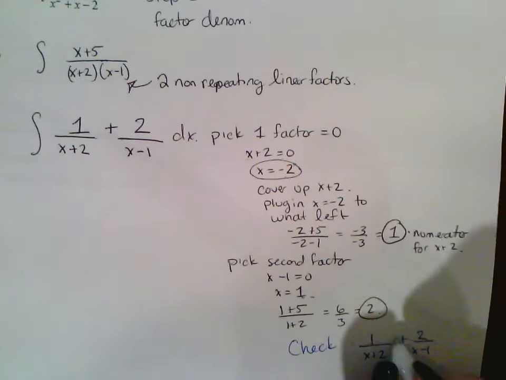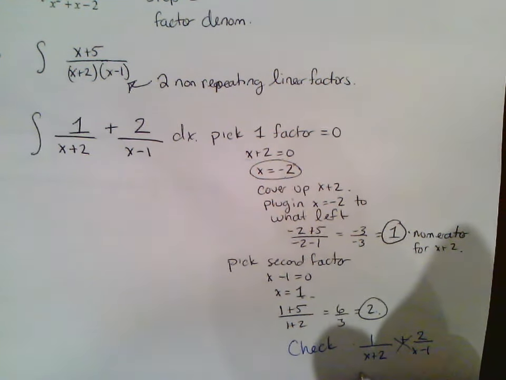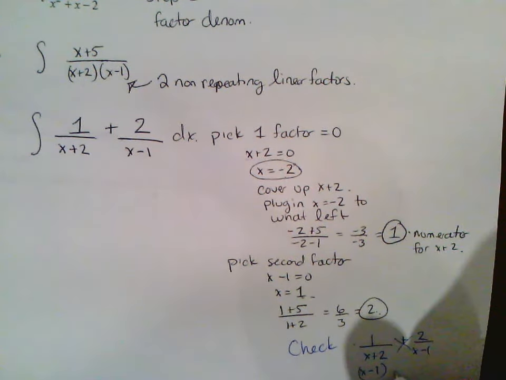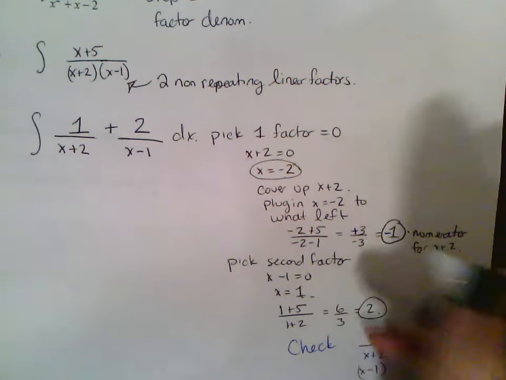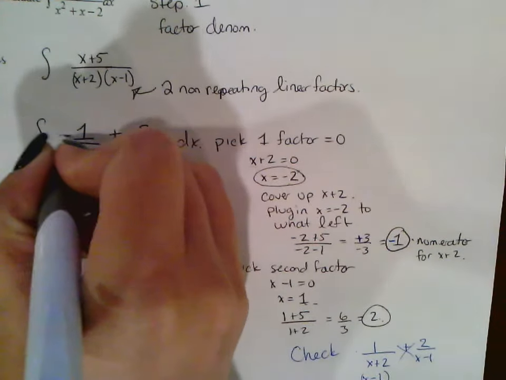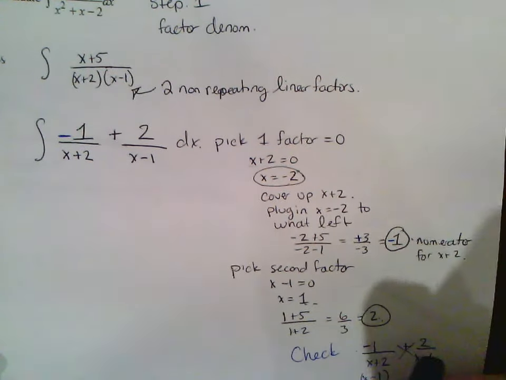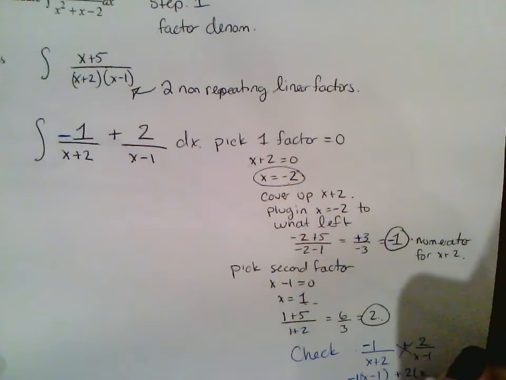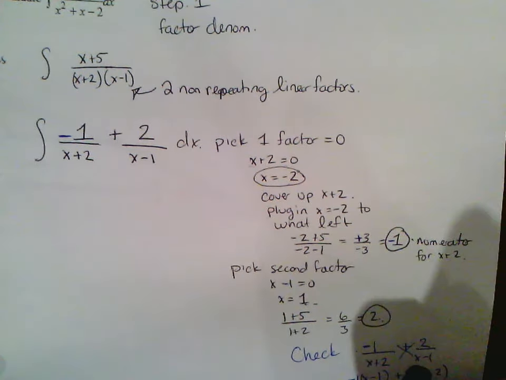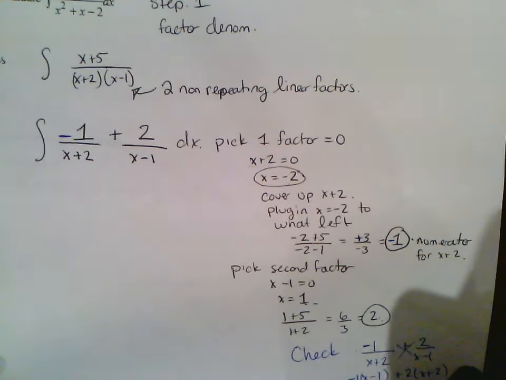So we get negative 2 plus 5 is positive 3. I made a mistake again. That's supposed to be negative 1. So negative 1 times x minus 1, plus 2 times x plus 2, all of that over x plus 2 times x minus 1.